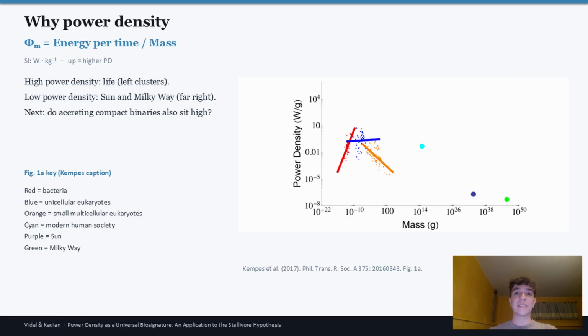Well, power density maps perfectly for biology because when we take the rate of energy flow given the amount of mass, biology fits very high on this graph, and then objects like a star and the Milky Way fit very low. Although the sun has lots and lots of energy, it has so much mass that its rate of energy flow is very low. So then we ask the question, where would these accreting binaries place?